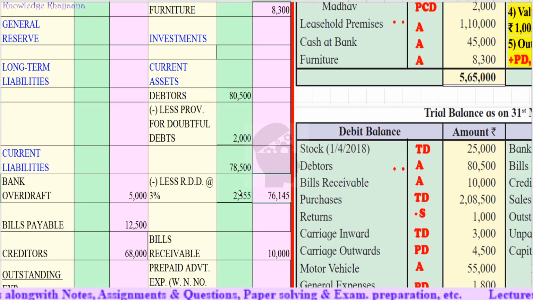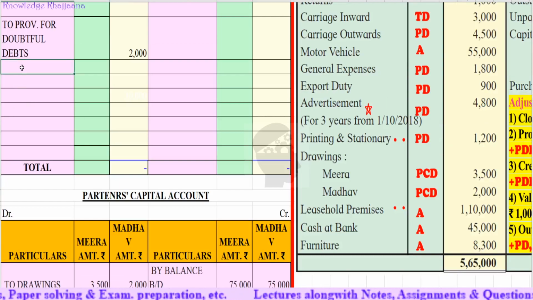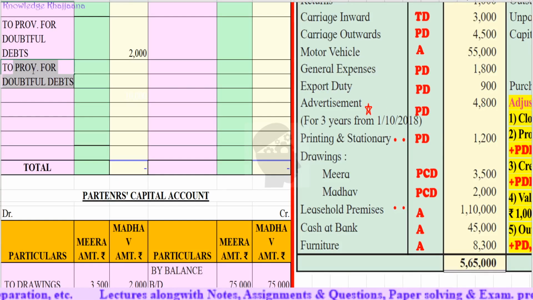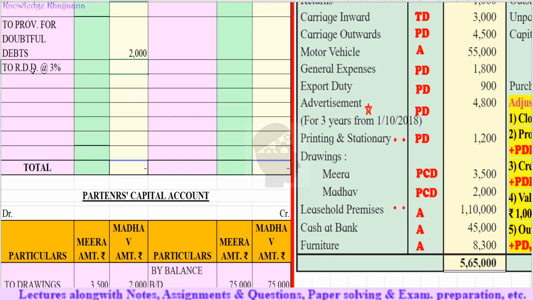But we have to record this new reserve for discount on debtors on the profit and loss account debit side also. So on the profit and loss account debit side, we record: to reserve for discount on debtors at 3% is equal to rupees 2,355.